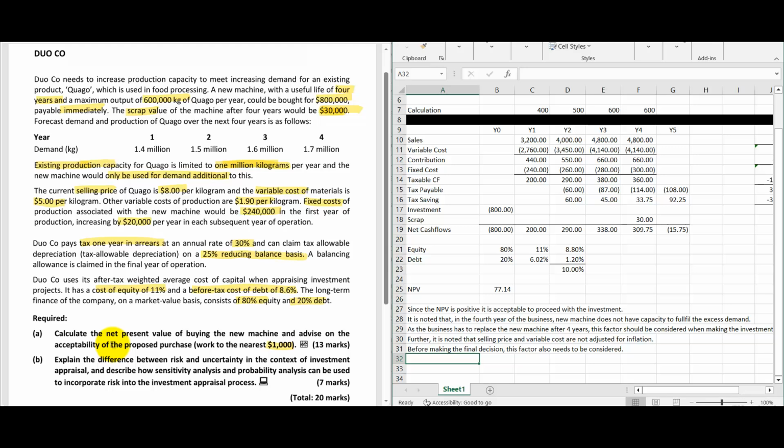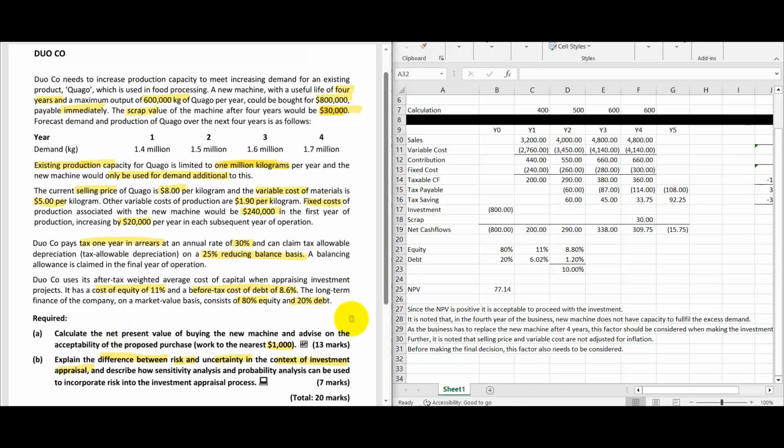Part B, they are asking, explain the difference between risk and uncertainty in the context of investment appraisal, and describe how sensitivity analysis and probability analysis can be used to incorporate the risk into the investment appraisal process.